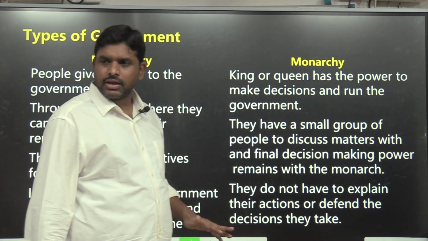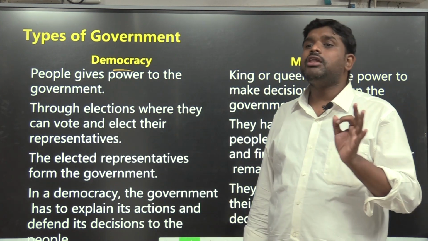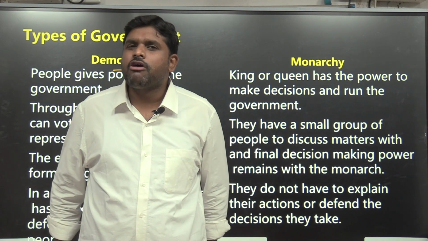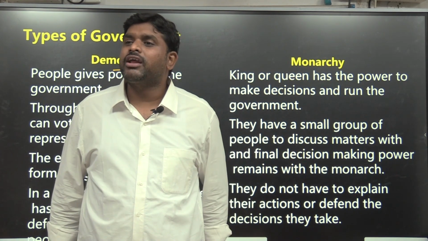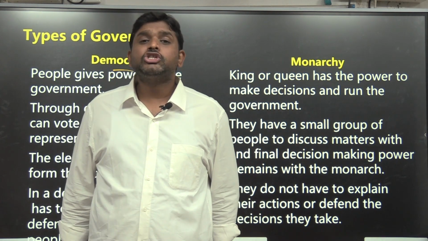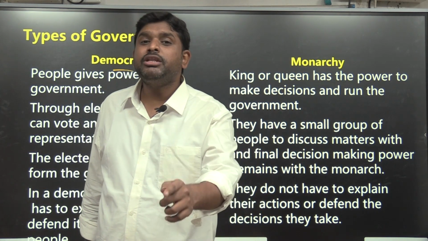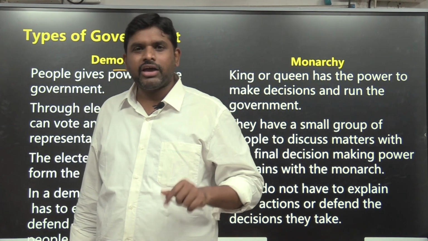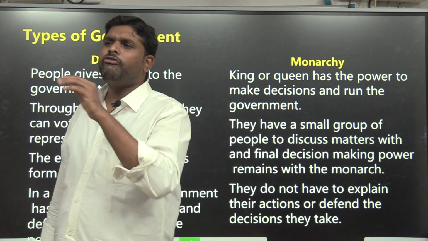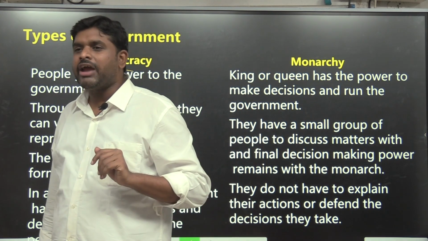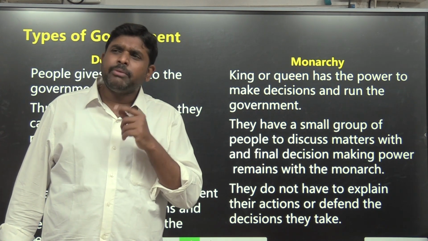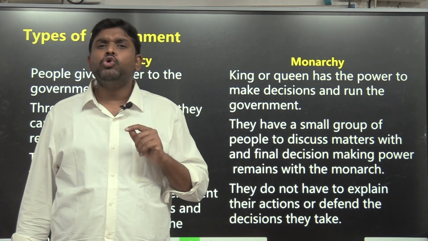Democracy, monarchy. In a democracy, a government will be formed. The implementers, the people who are going to work, who are going to function, who are going to perform, are formed by the people's vote. People are going to identify them. So among all the selfish people, four good selfish people we identified. Now we also have the duty: these laws made by these four good selfish people, who should implement them?